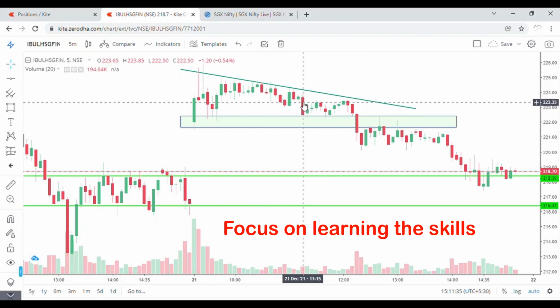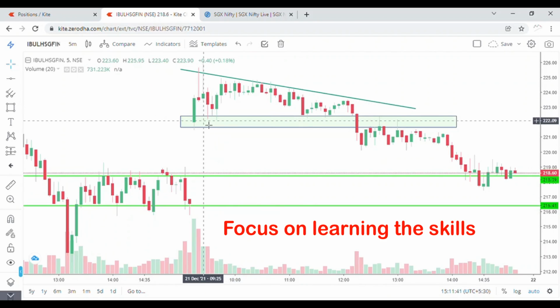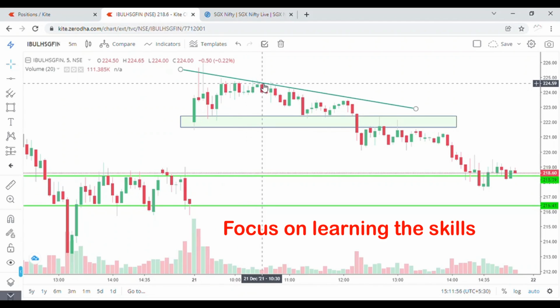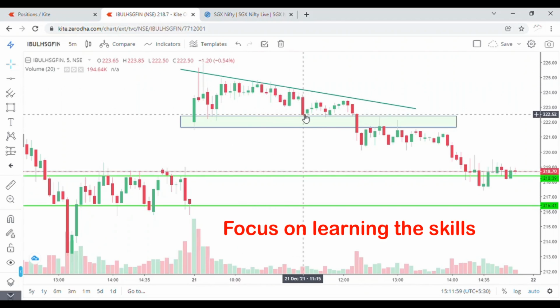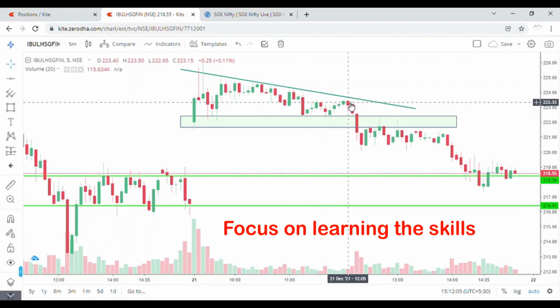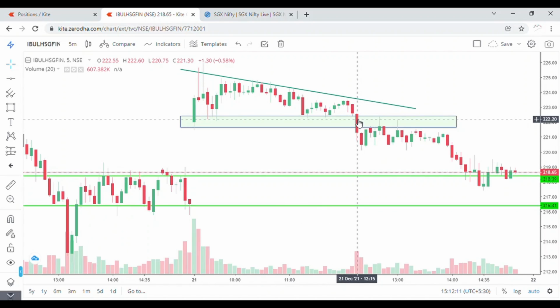Here you can see it has retested this level. This level has acted as a support zone. The very first candle moved and the price was again rejected by the sellers, came into this zone, bounced back, but was unable to move up. Price rejection came and it again came for retesting this level. Again the price bounced back, retested, bounced back, and retested. So in this 12:15 candle, I was very confident that the price would move down in the next 15-20 minutes. So it started moving down.